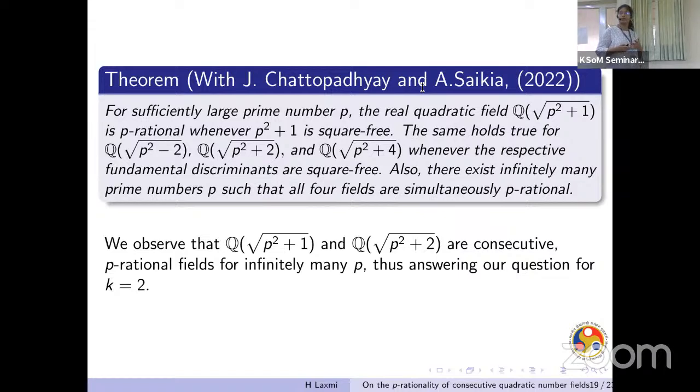And also by a result by Barbulescu and Ray, as I stated earlier, Q(√(p²−1)) is p-rational for all p. And here we have shown that Q(√(p²−2)) is p-rational for infinitely many p. So we find another family of two consecutive fields that are p-rational.